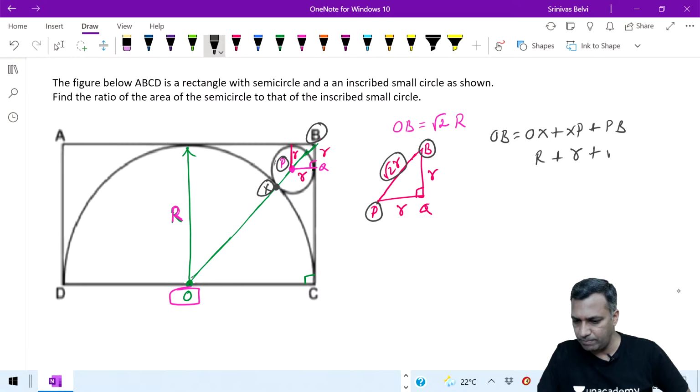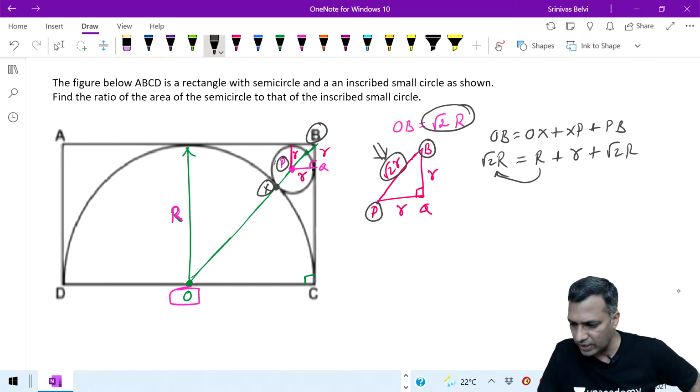What is P to B? P to B is root 2 small r. This is where it is. What is OB? We already found out that is root 2 times R. Fair enough. Therefore, bring them together. Put these two together, and hence R times root 2 minus 1 is also equal to small r times root 2 plus 1.